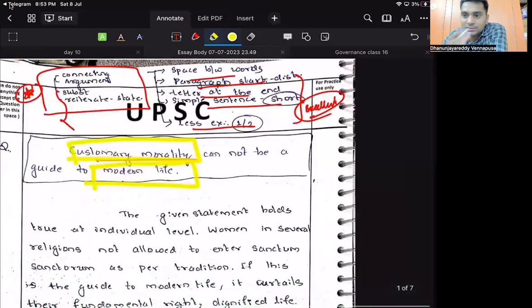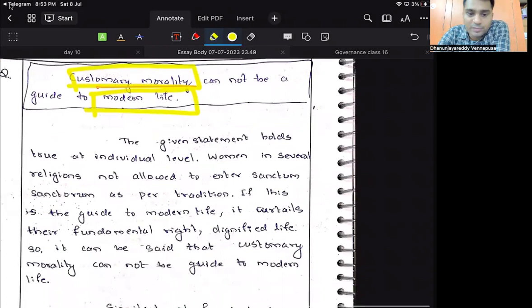I have said only these things. There should be four lines. One is, what is your stand? What is the example? Reiterate the stand with that example. The given statement holds true at the individual level. Women in several religions are not allowed to enter the sanctum as per the tradition. Full stop. If this is a guide to modern life, it contravenes their fundamental right to a dignified life. So it can be said that customary morality cannot be a guide to modern day life.